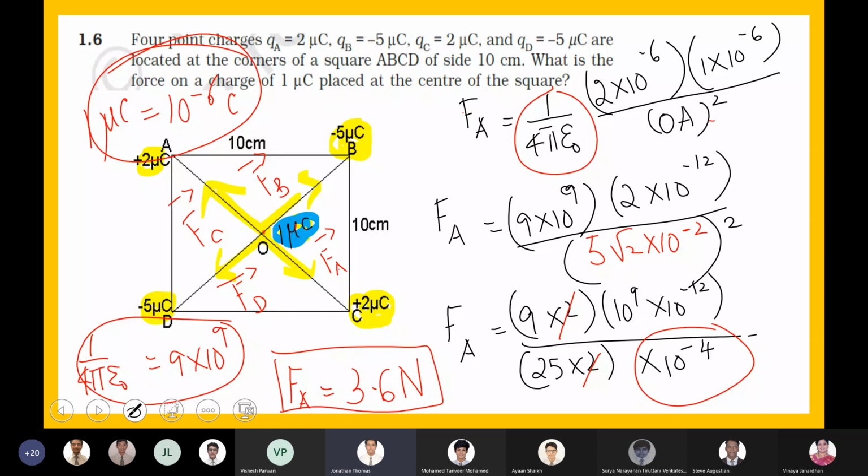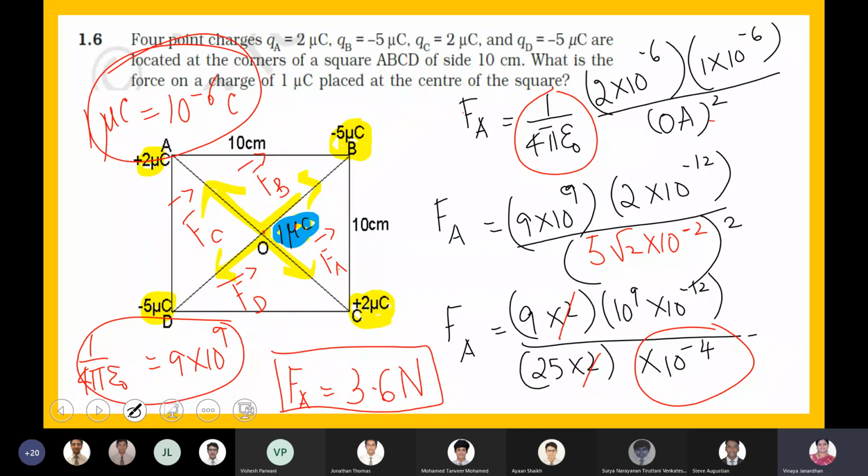Ma'am, when you just write FA without writing the arrow on top, that means it's just the magnitude of the vector? Yes, it's only the magnitude, boys. Ma'am, is FA equal to FC? Yeah, it will be equal to FC. Magnitudes are going to be the same, but directions are opposite. So they will get cancelled out. Anyway, let it be a practice, boys, so that you can do any numerical, whether you know to reason it out, or whether you can move on with your numerical problem solving.